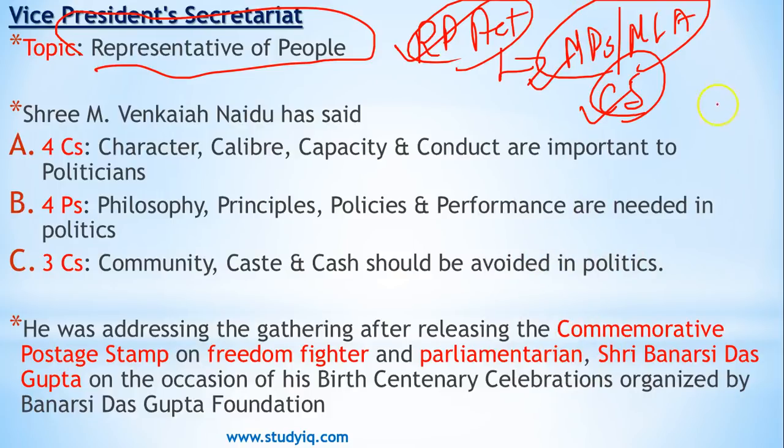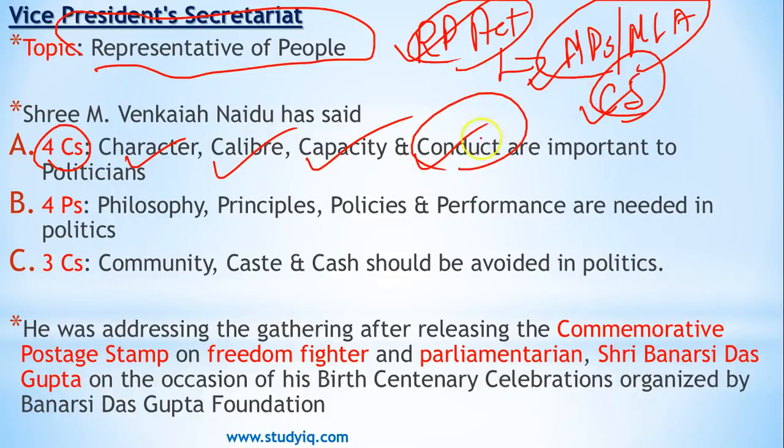At the end of the day, remember, both these categories of people work for the betterment of society, and there are many things in common between them. And you can club these things that have been said by Venkaiah Naidu ji. What he is saying is that there are 4 things that are important to politicians, and he has termed it as 4 C's: character, caliber, capacity, and conduct.